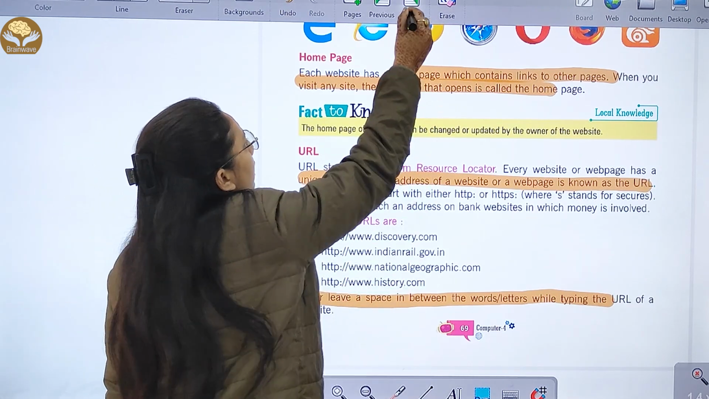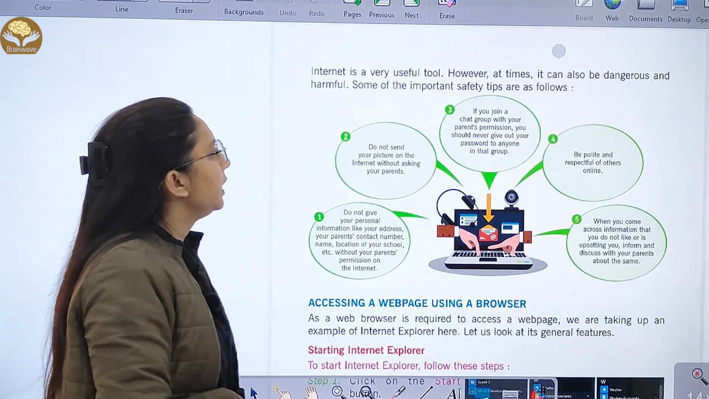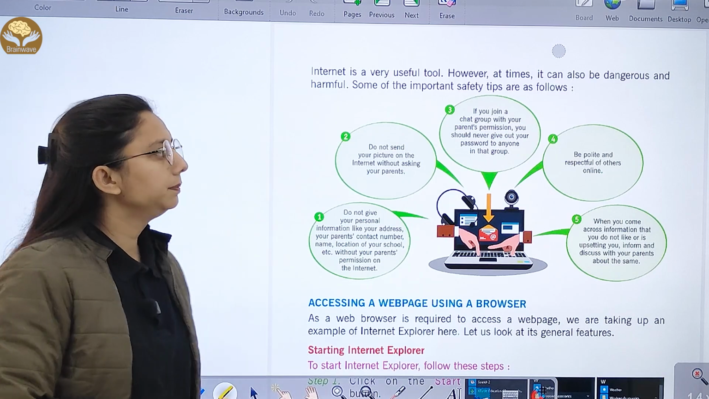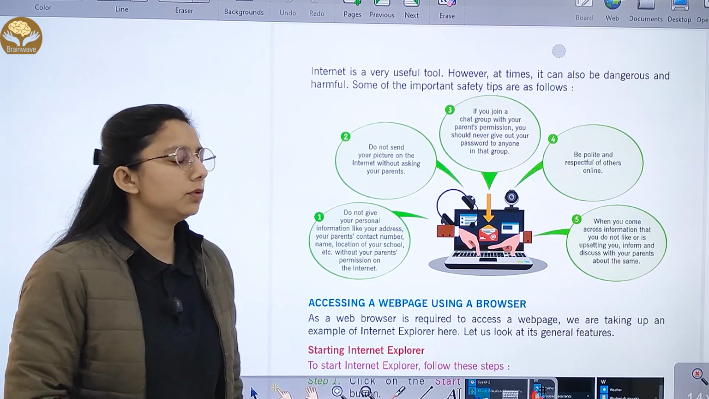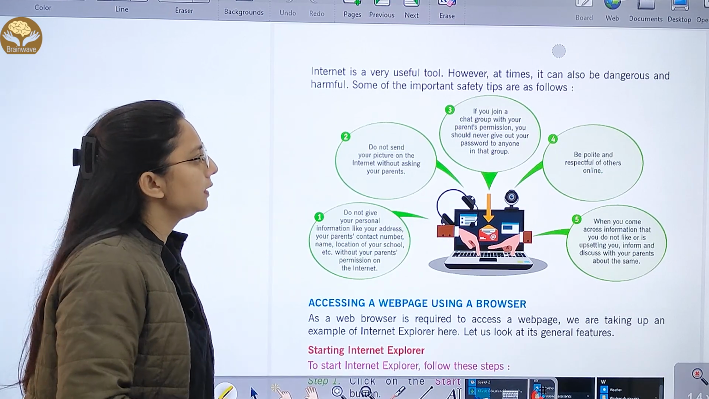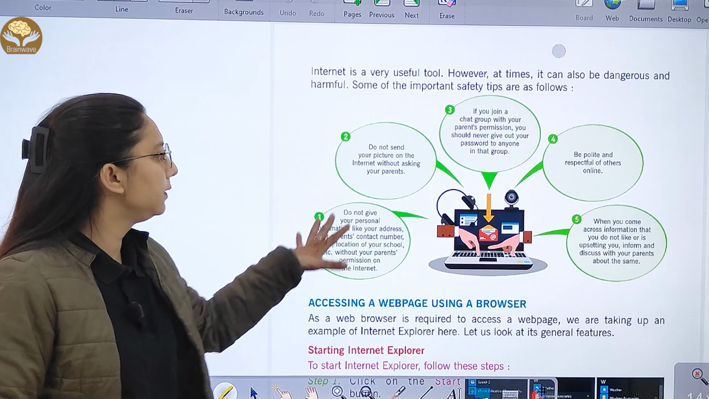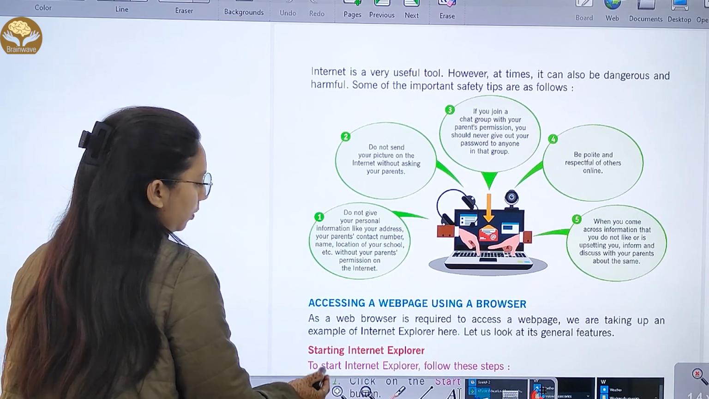Next, the internet is a very useful tool. However, at times it can also be dangerous and harmful. Some of the important safety tips are as follows. These are some safety tips that are given to you.